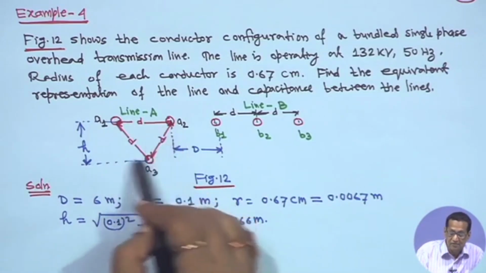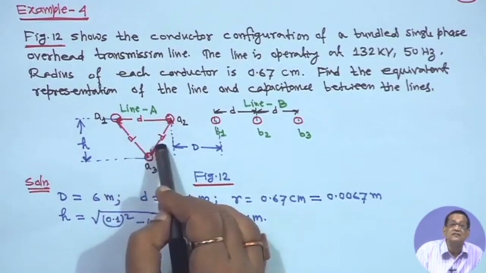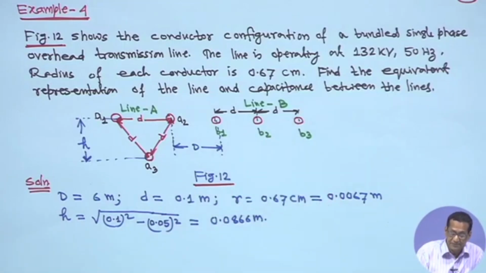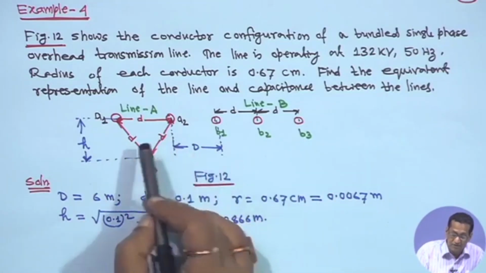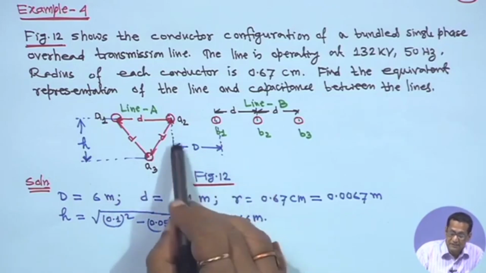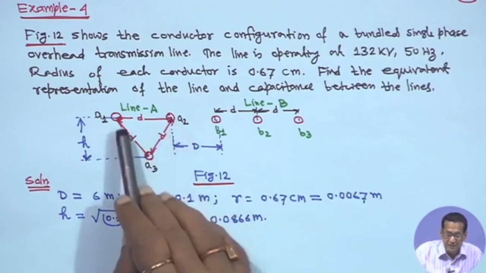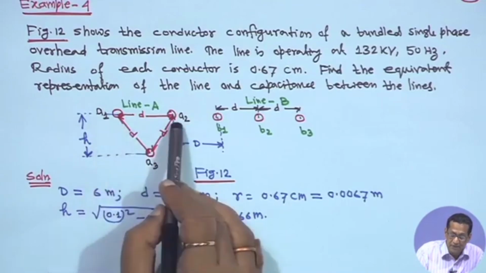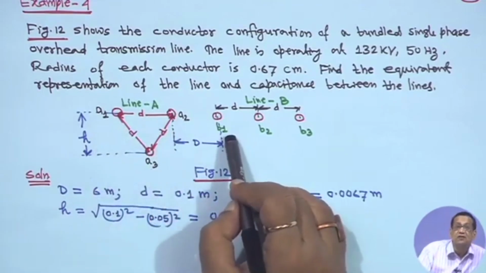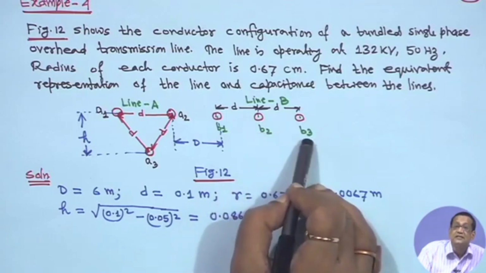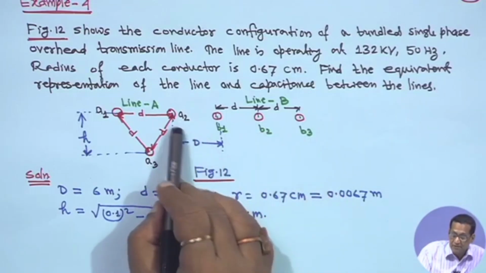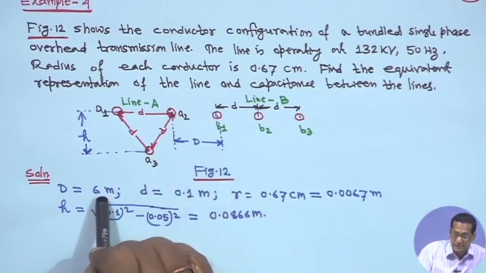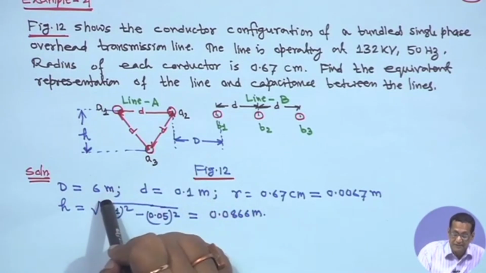This is actually an equilateral triangle, because all the distances D are the same, and this is the horizontal spacing, right. There are 3 conductors in phase A, a bundle conductor: A1, A2, A3, and on the other side 3 conductors with horizontal spacing B1, B2, B3, right. The distance between A2 and B1 is given as capital D, that is 6 meter, right.